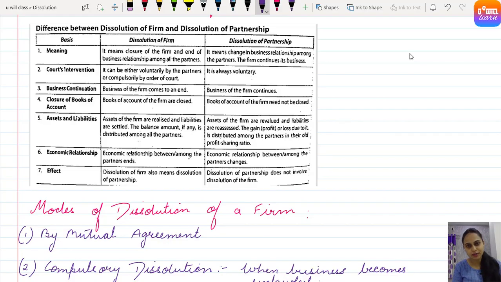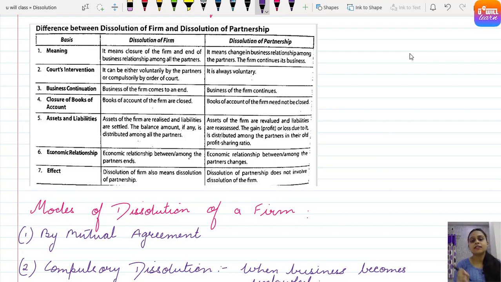Profit sharing ratio used to change, and a new partner was admitted, or a partner was retiring, or there was a death of a partner. So there was only change in the relationship among the partners. The firm used to continue its business as it is. But when dissolution of partnership firm is there, it means business comes to an end. The relationship between partners comes to an end. Clear?